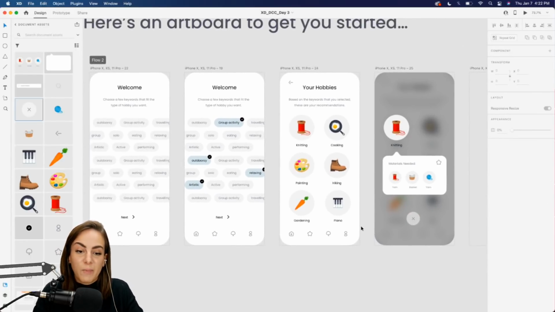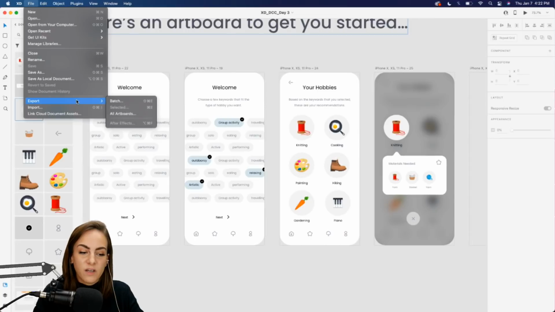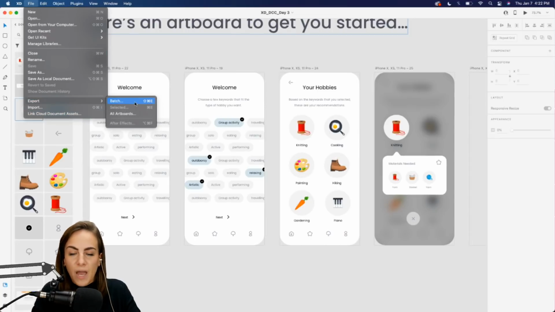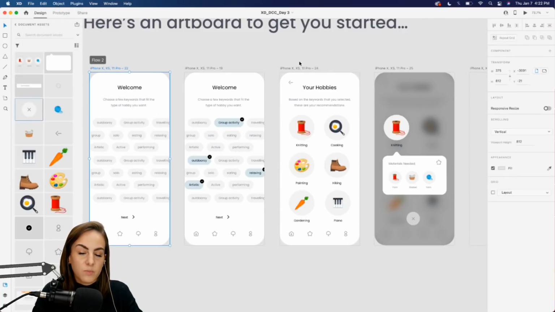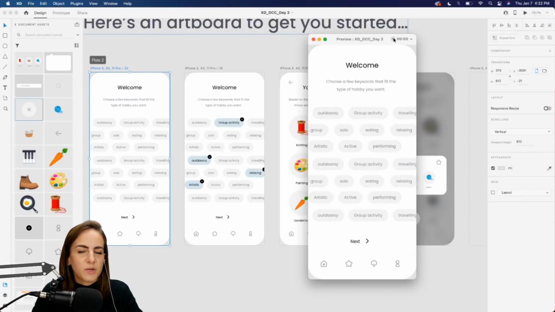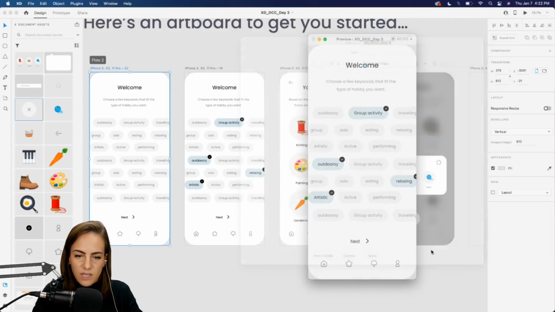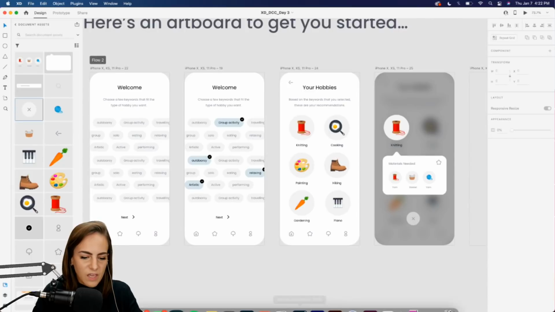Let's go ahead and Command S to save. I always forget to save till the very end. And as always, if you want to export your work, you can come up here to File, Export, Batch, or if you want to export as your prototype, your little movie file, come up here to play and just hit record, and it will record you tapping around. And then it will save it. Ask where you want to save. I'm not going to. There we go.